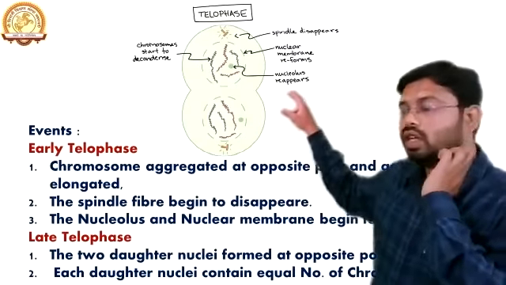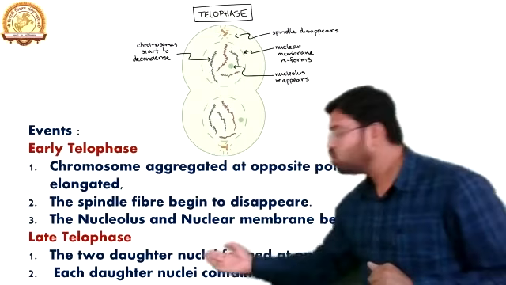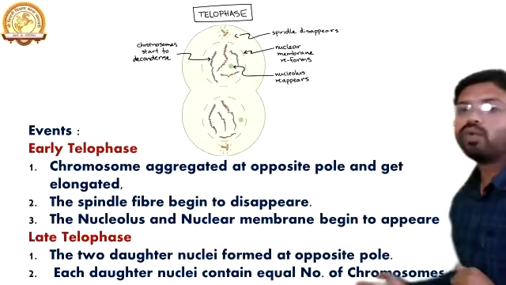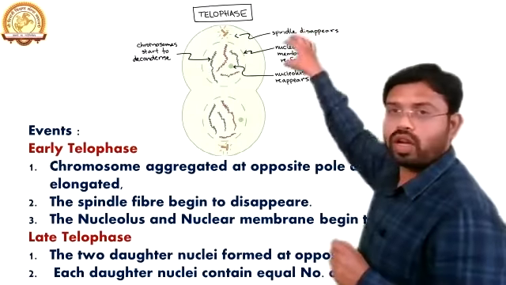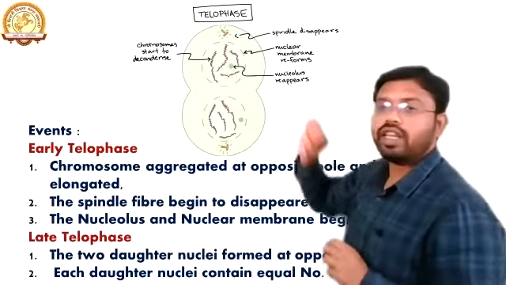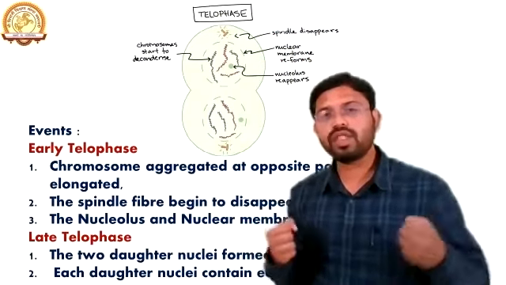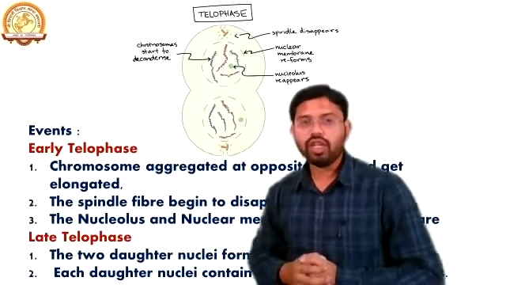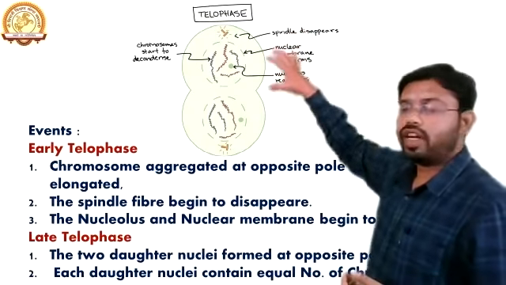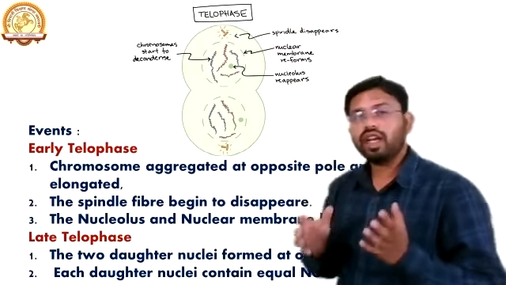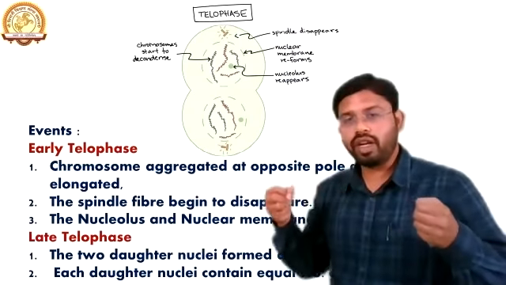Okay. So now two daughter nuclei have been formed. Each daughter nucleus contains an equal number of chromosomes. Each daughter nucleus, this one and this one, both have an equal number of chromosomes, meaning equal separation of the chromosomes has taken place. So now we can see the formation of two different nuclei, and it is the last phase where our nucleus gets separated.